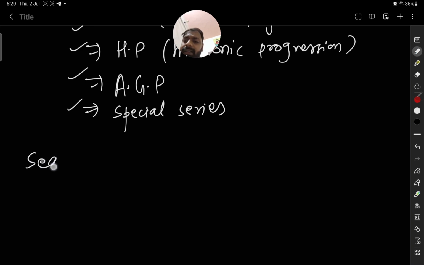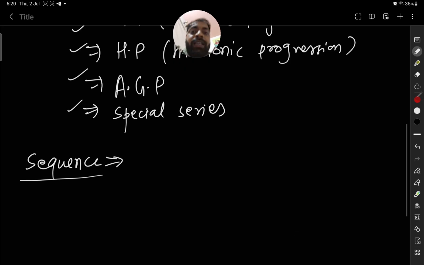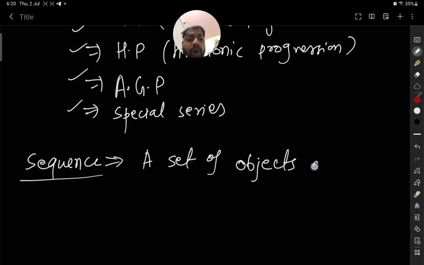If I say sequence, what first comes in your mind? With the word sequence, you will understand that it is a kind of pattern. Sequence is nothing but a set of objects or numbers